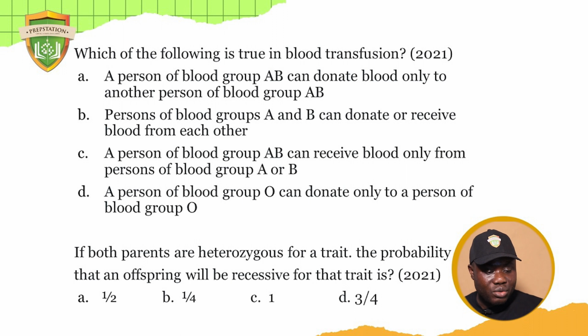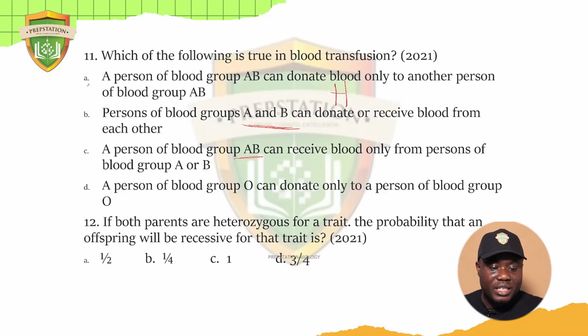Now, question number 12. If both parents are heterozygous for a trait, heterozygous means that the two parents, let's say this is the trait, let's say this is height, are both heterozygous. This is how to write it. Now, the probability that an offspring will receive the recessive allele for that trait.